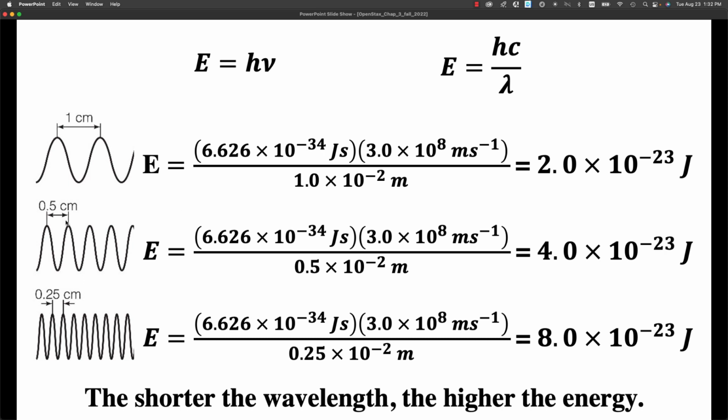If we look at 0.5 centimeters, we would get 4 times 10 to the minus 23rd. And so the shorter the wavelength, the higher the energy. The longer the wavelength, the lower the energy. Wavelength and energy are inversely proportional, just like frequency and wavelength are inversely proportional.